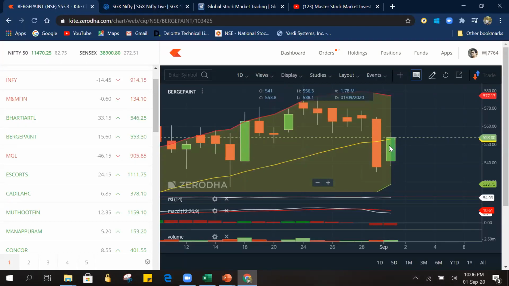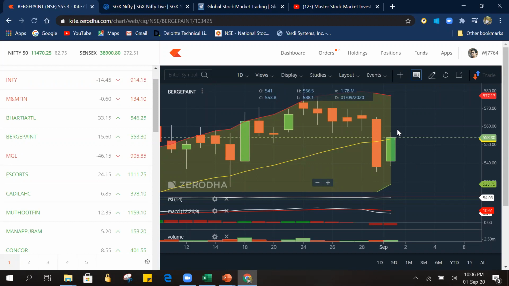So this will work really good. I think tomorrow Badger Paints will move up. Looking at these two candles, bullish harami, I have decided this pattern as bullish, and I was having a bullish view on Badger Paints for tomorrow.